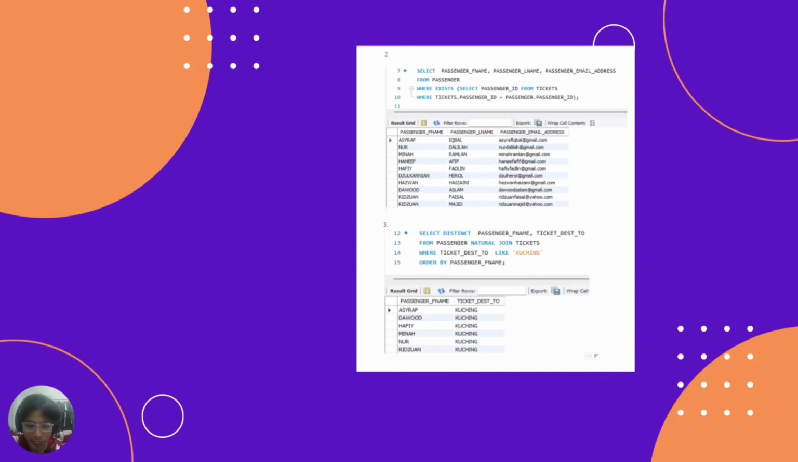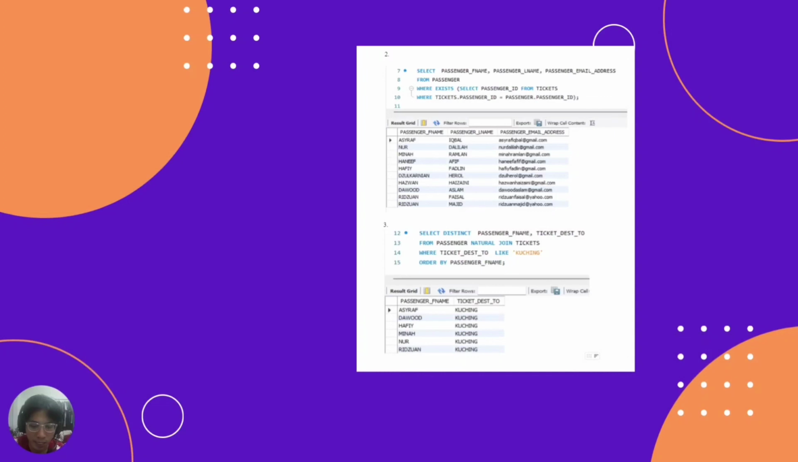Where exists select passenger ID from ticket. So this is the table. We can see the table from the second command. It shows passenger first name, last name, and email address.